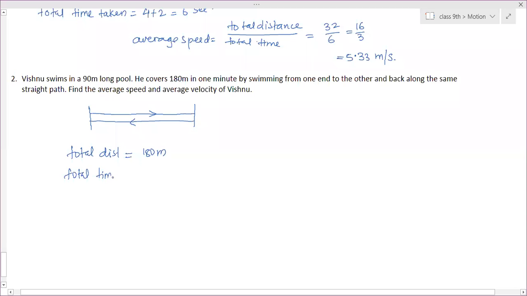What is the total time? 1 minute. Can we use 1 minute? Is that the SI unit? Is minute the SI unit of time? Ma'am? Is minute the SI unit of time? Yeah, minute is SI unit.